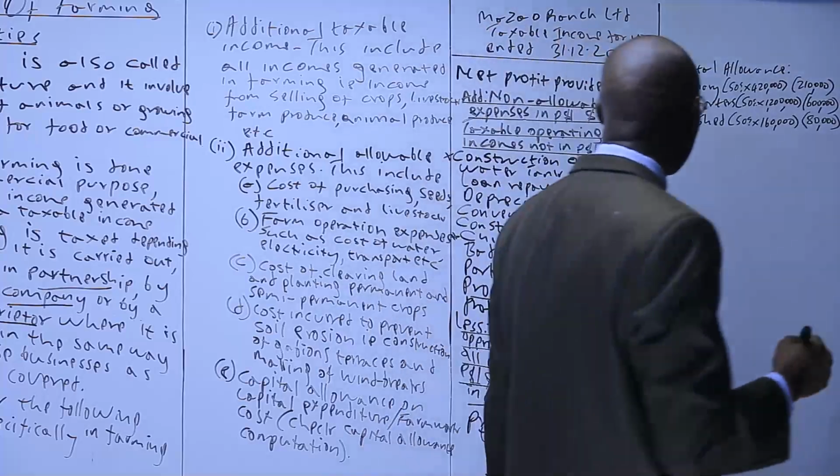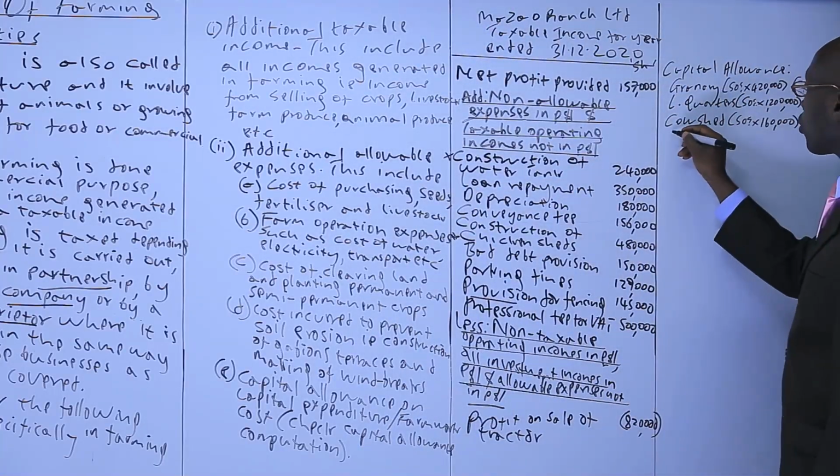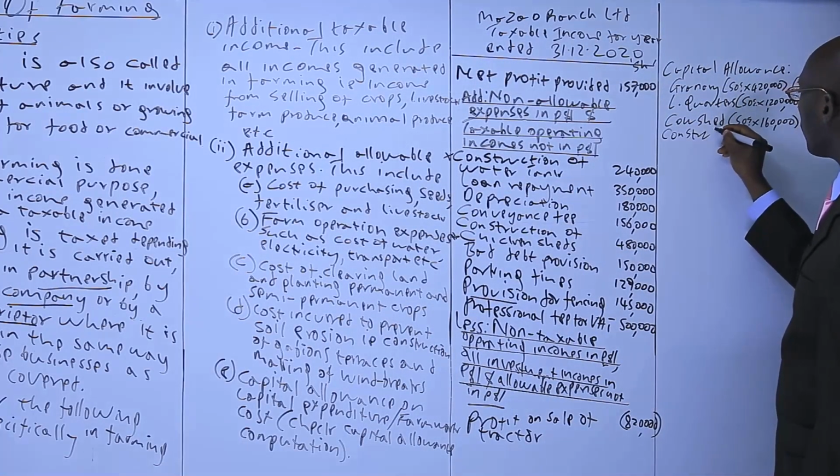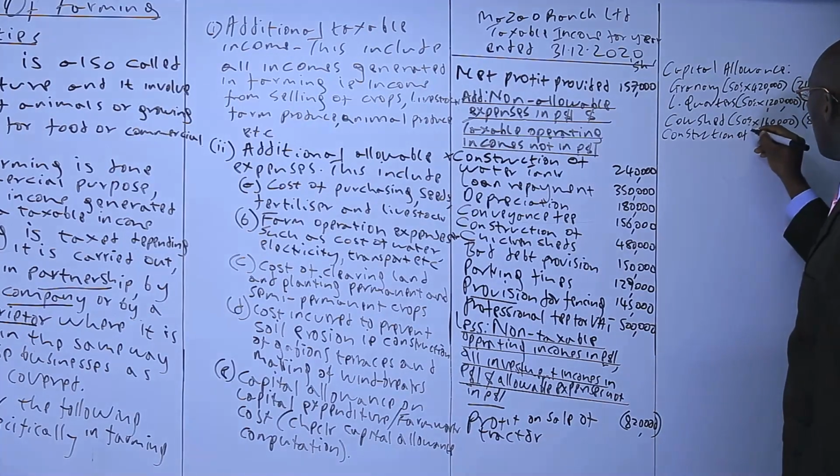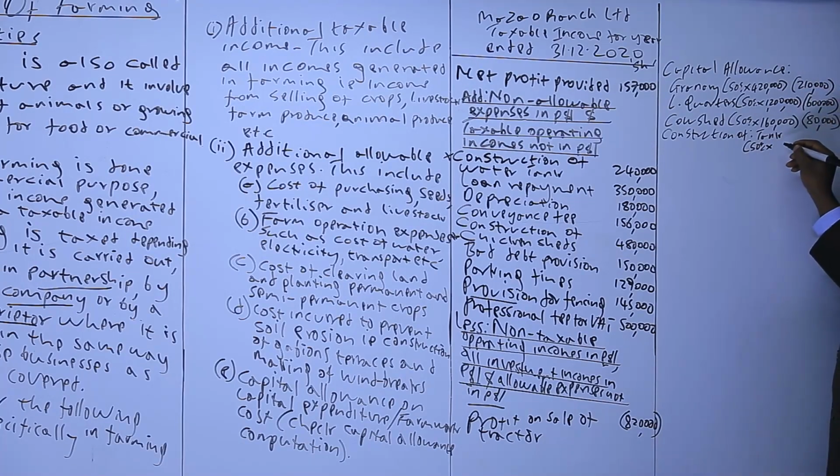So you'll come here, a water tank construction of, we have tank, which is supposed to be 50% of 240. That will be 120,000. The other one is chicken shed, construction of chicken shed, which should be another 50%.